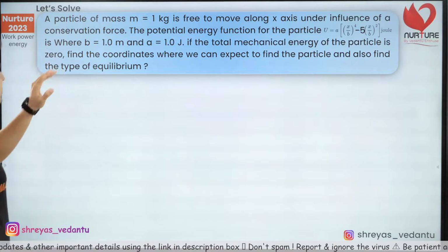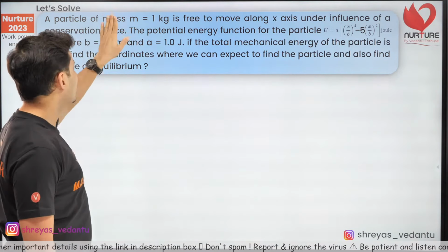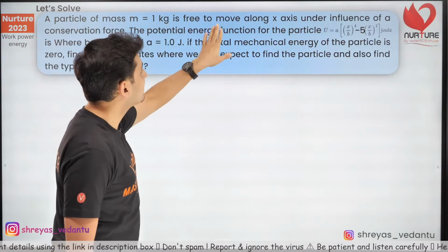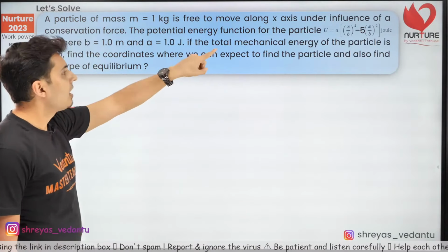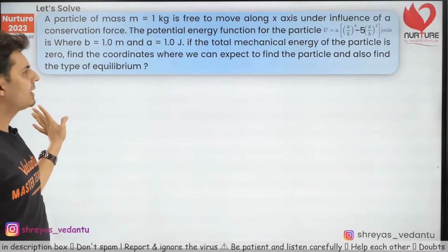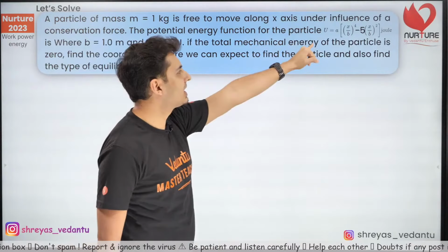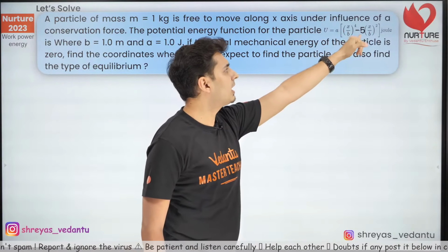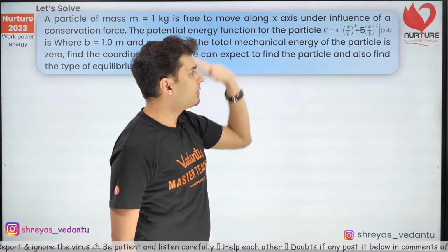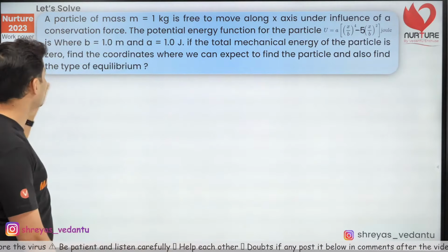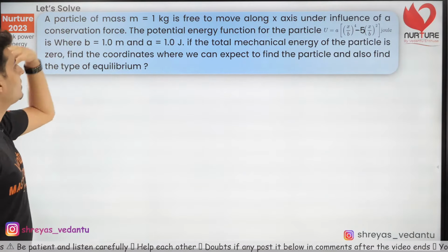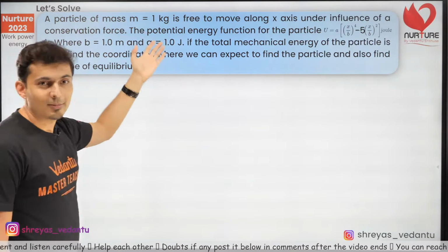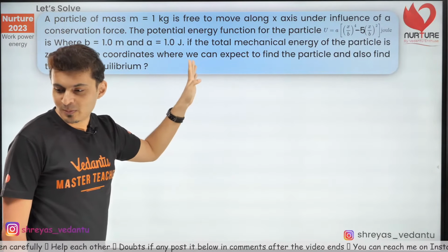Okay, let's move on to the next question. A particle of mass 1 kg is free to move along the x-axis under the influence of a conservative force, and there is a potential energy U equals a x raised to 4 by b minus 5 x raised to 2 by b, in joules. Some crazy function. B is 1, A is also 1.